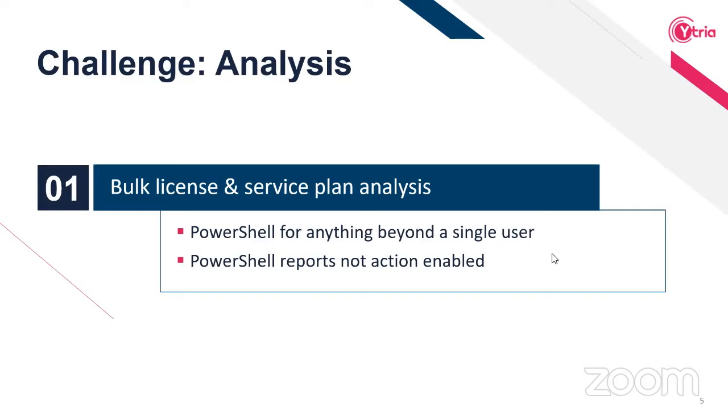So should you find something that is out of the ordinary, that requires a change, you need to write another PowerShell script, etc. That is something we'll see live, how we address this, because the idea with SAP 365 is to give you a global overview of everything you have in Office 365, including users, groups, even licenses, and everything that we'll do is actually action enabled.